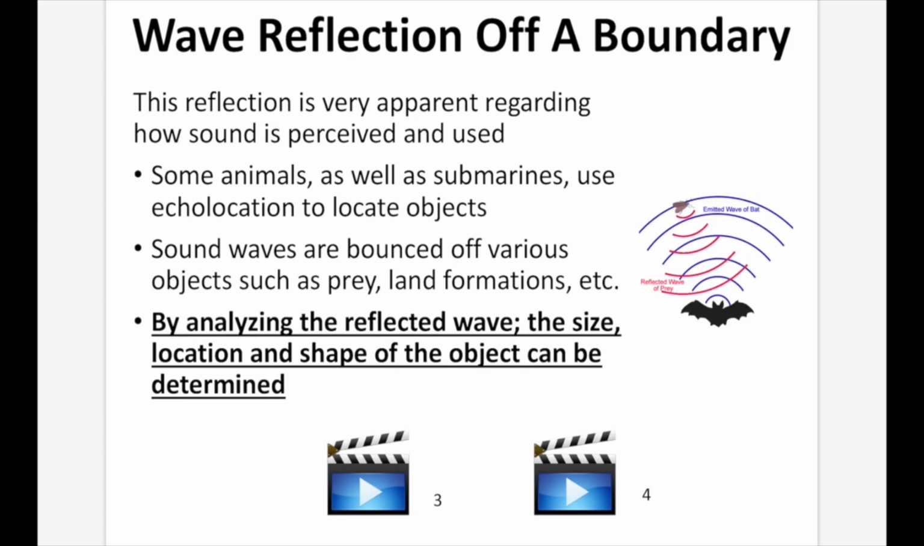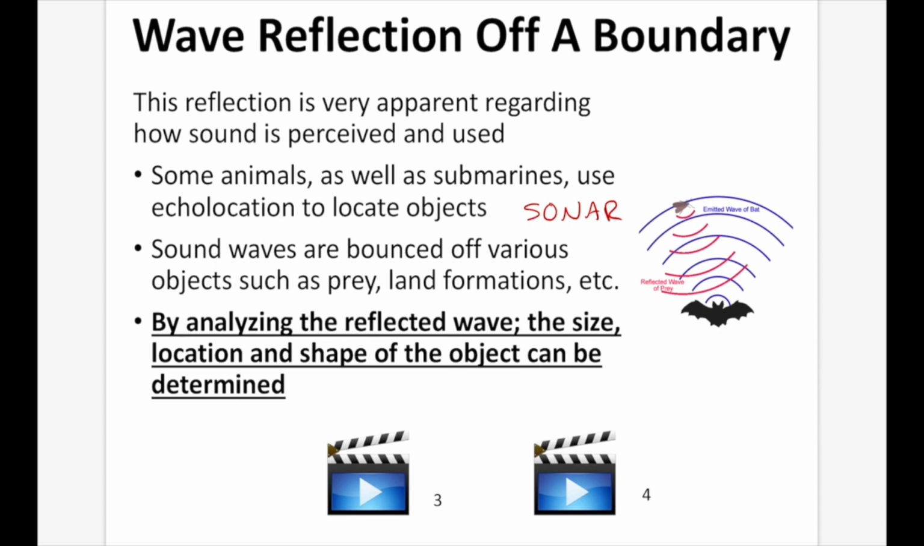Wave reflection off a boundary. This reflection is very apparent regarding how sound is perceived and used. Some animals, as well as submarines, use echolocation to locate objects. Now, when we're talking about submarines, we're actually going to talk about something called sonar, which is a similar thing. This is an artificial production of these waves compared to what animals use for echolocation. Sound waves are bounced off various objects such as prey, land formations, etc. for the bat or the submarine or the dolphin so that they can see what's in front of them. By analyzing the reflected wave, the size, location, and shape of the object can be determined.